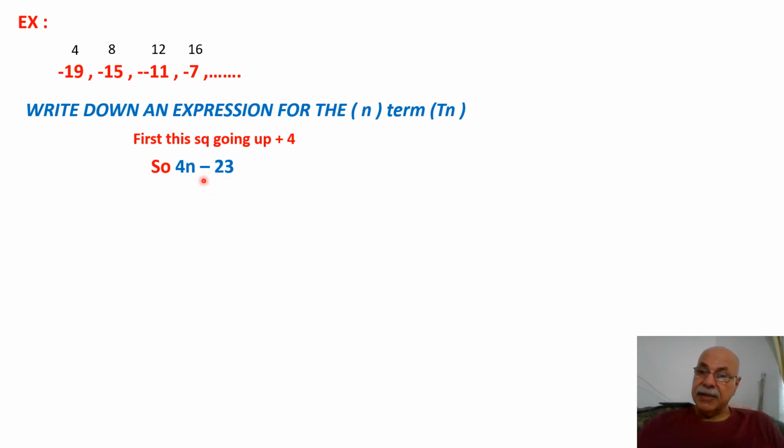Here minus, because the sequences, as you see, all the sequences are minus. That's why, but just one question. If you ask me, how can I know this 23? Why do I not make a balance, subtract between 19 and 4? Because if I get 19 minus 4, it becomes 15.